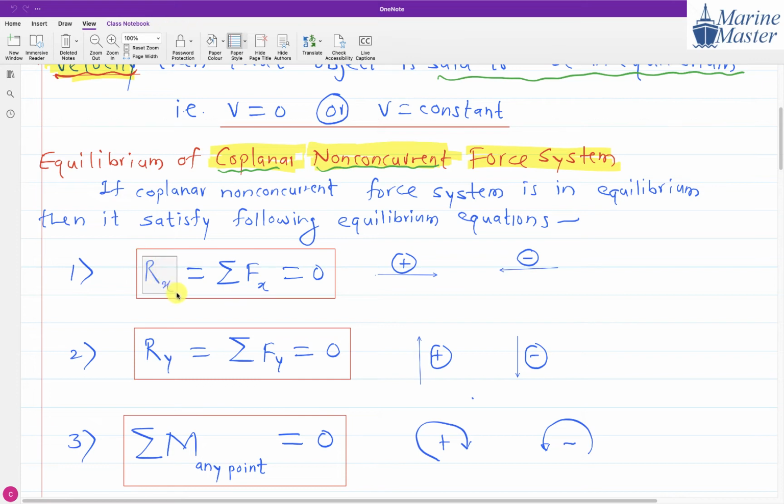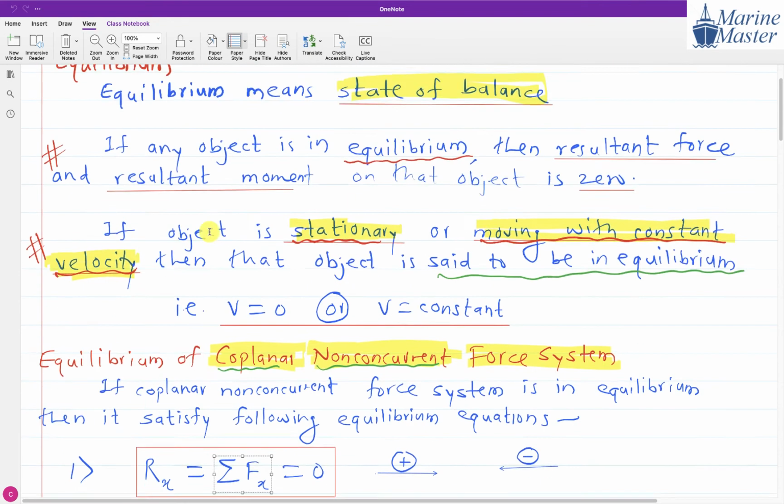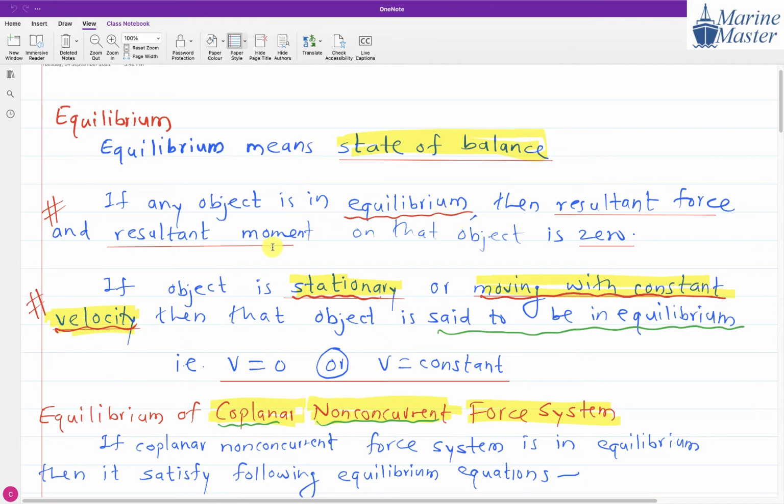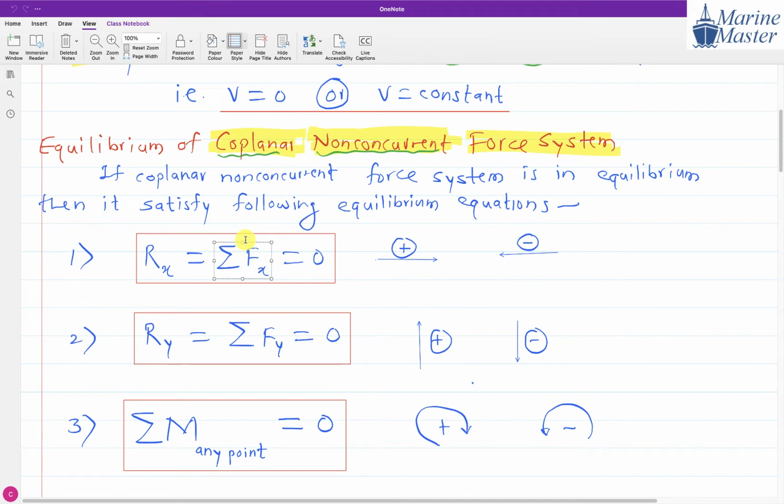What is meant by Rx? We have seen it is the summation of forces in the x direction. If the resultant force is 0, we have seen that whenever an object is in equilibrium, the resultant force and resultant moment are 0. If the resultant force is 0, then by default its components will also be 0. So the summation of forces in the x direction equals 0. Here the sign convention is: if it is going right side, positive; if it is going left side, negative.